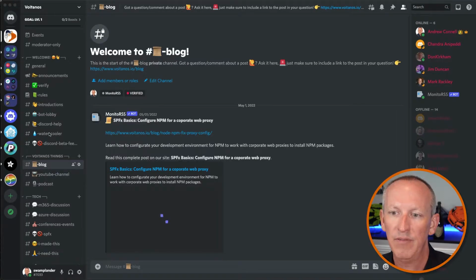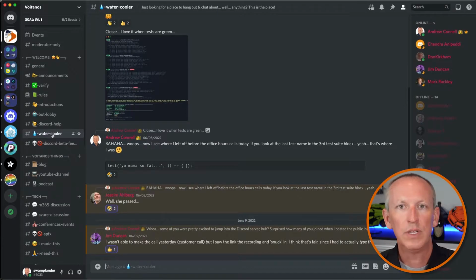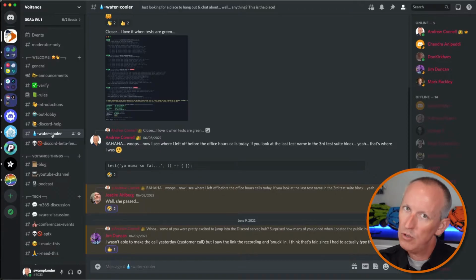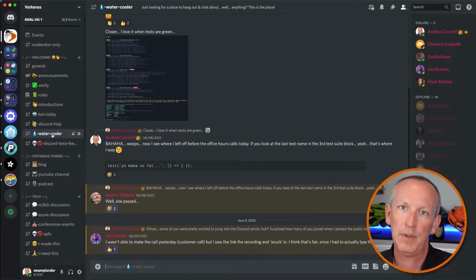But what I want to do first is give you a quick little tour of how you can use Discord. If I jump over here to my environment, you can see here that I've already got Discord up and running and I'm logged in. Now, when you log in, you're not going to see as much stuff here because I'm logged in as the moderator of the server.